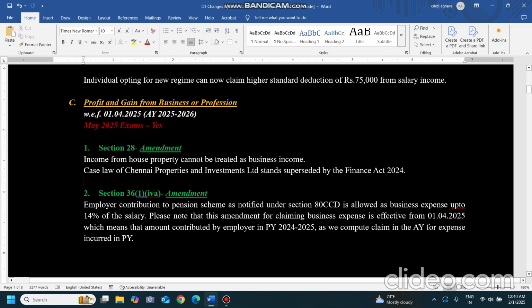Come to the second amendment to business and professional incomes. There are two things: employers' contribution to pension schemes. Employers' contribution to pension schemes can be thought of in two ways.